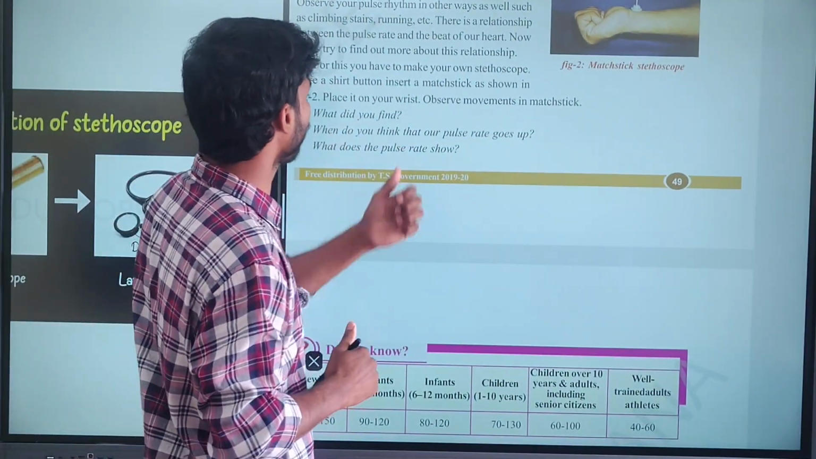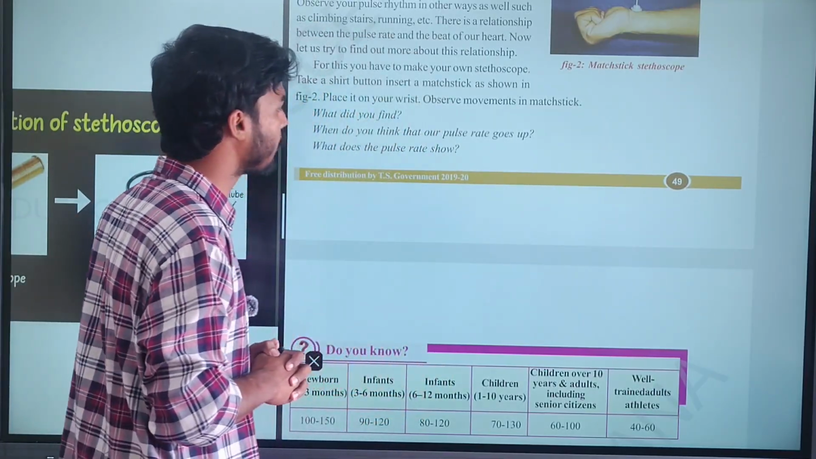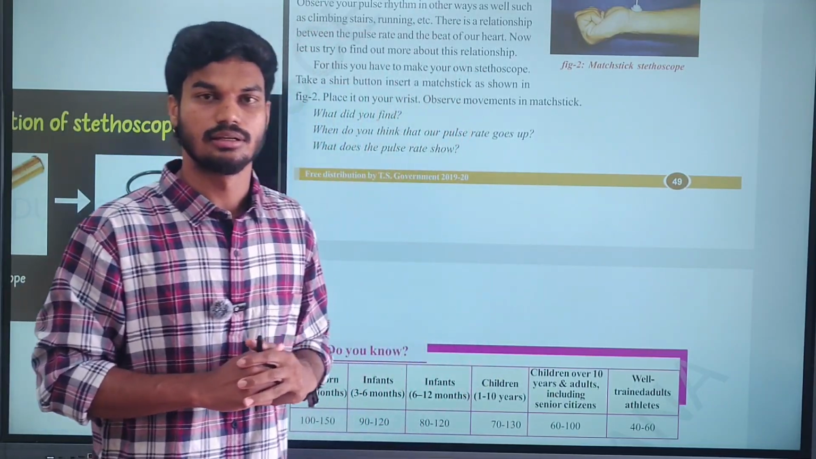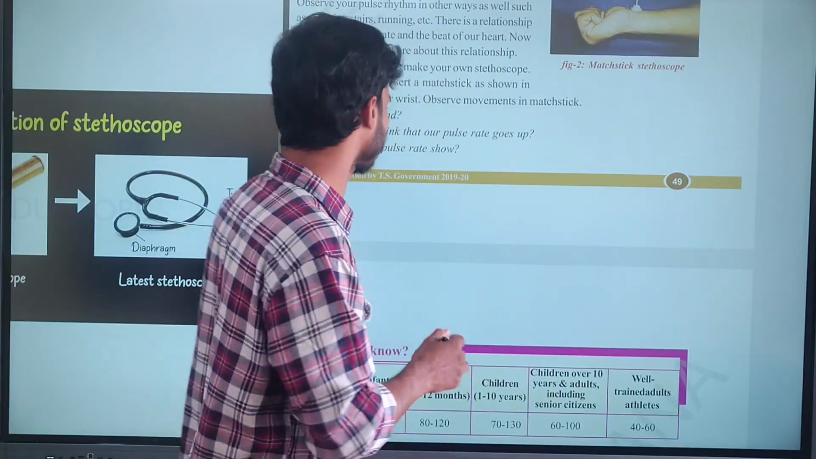Next, what is given? What do you find? And when do you think our pulse rate goes up? And what does the pulse rate show? Just try to give these answers in the comment box. Try to give the proper answers. From the above experiment, you can give the answers properly.